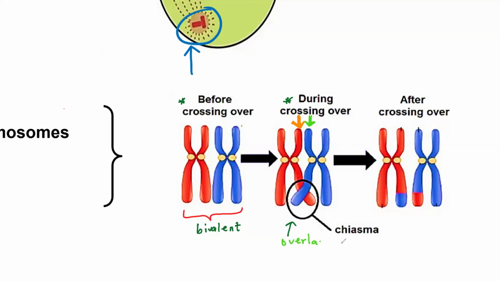This overlapping happens at a place known as the chiasma, depending on where you are from. Probably in KZN you say one pronunciation, but in Gauteng it's different. What do your teachers call this place where the chromatids overlap?